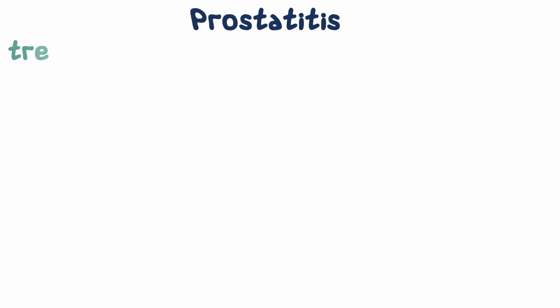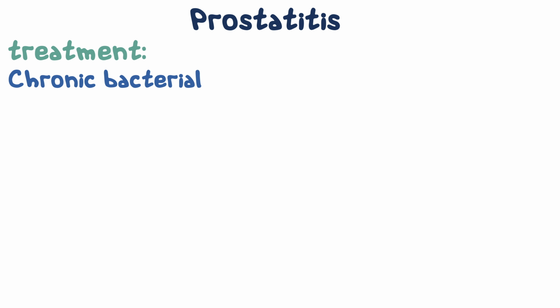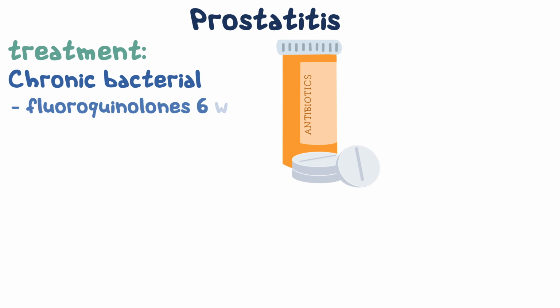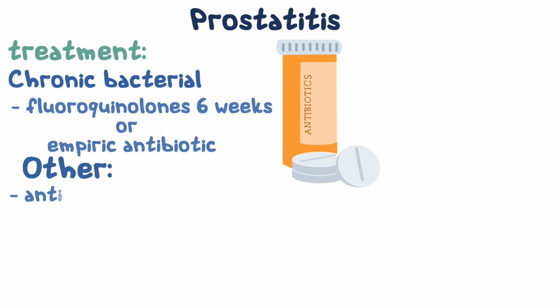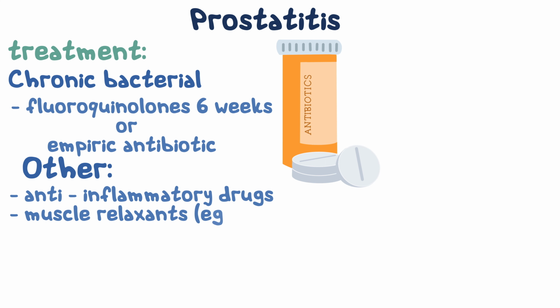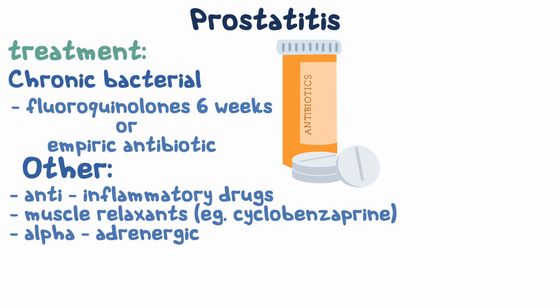Chronic bacterial prostatitis is treated with oral antibiotics such as fluoroquinolones for at least 6 weeks. Therapy is guided by culture results. Empiric antibiotic treatment for patients with equivocal or negative culture results has a low success rate. Other treatments include anti-inflammatory drugs, muscle relaxants such as cyclobenzaprine to possibly relieve spasm of pelvic muscles, alpha-adrenergic blockers and other symptomatic measures such as sitz-bath.